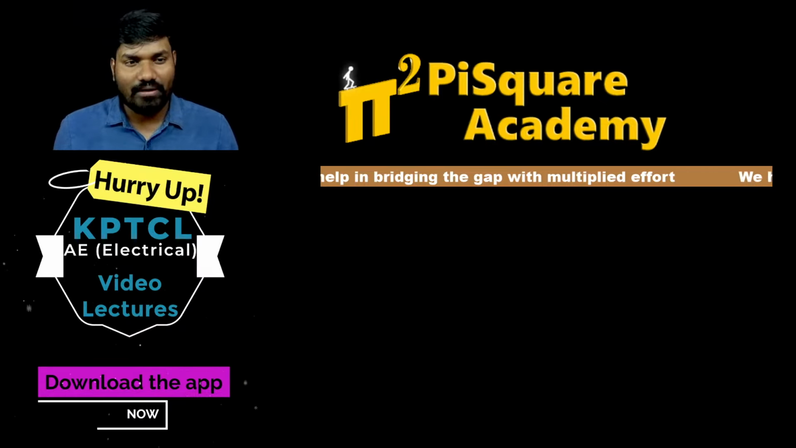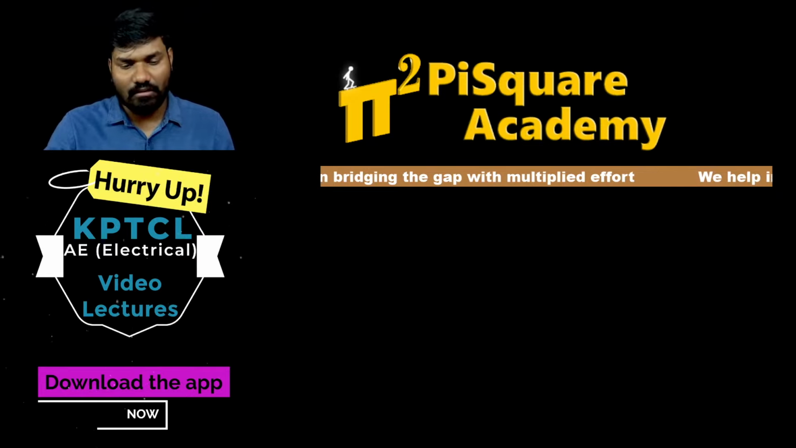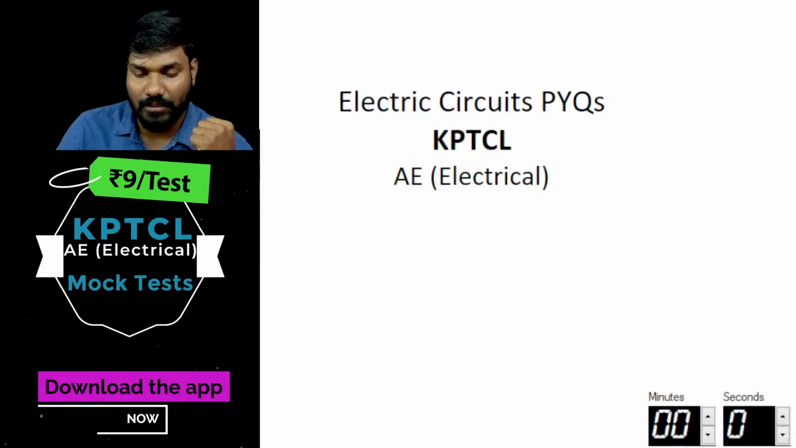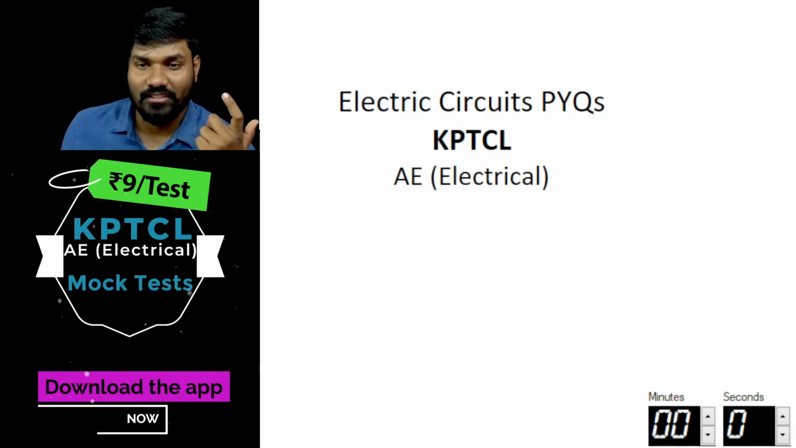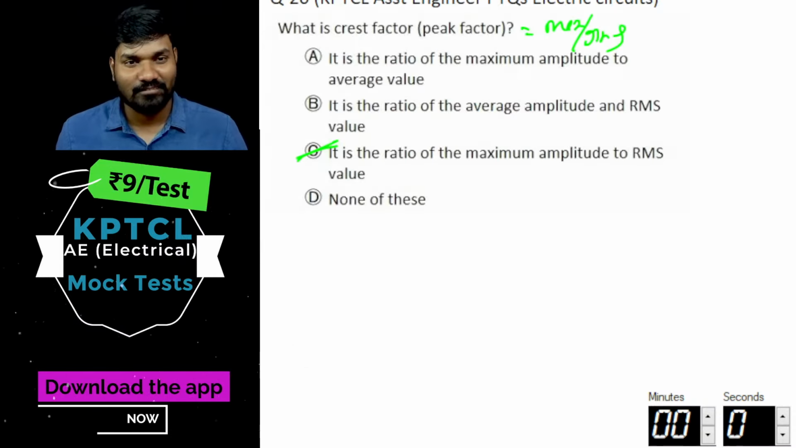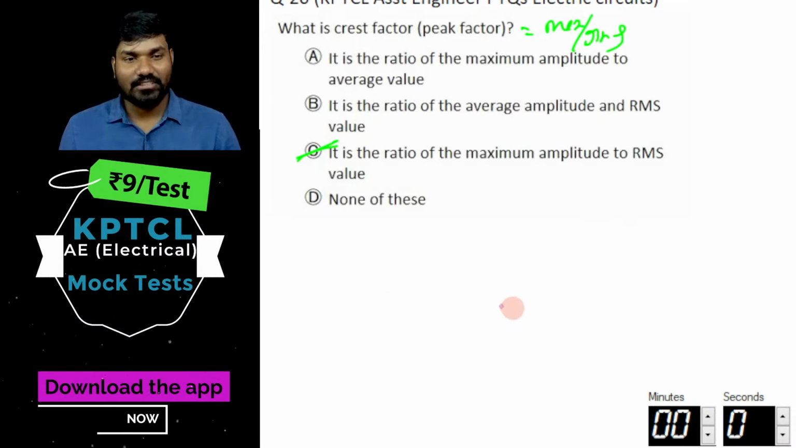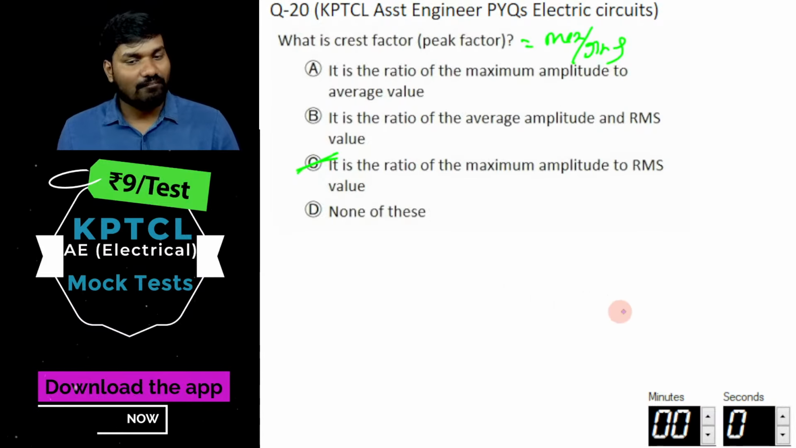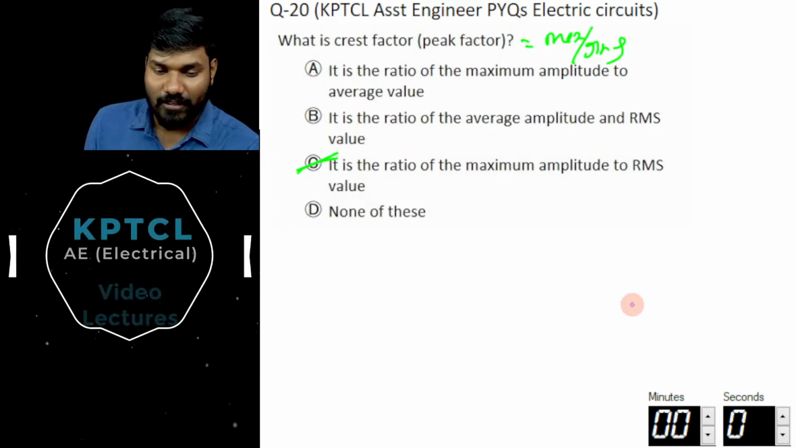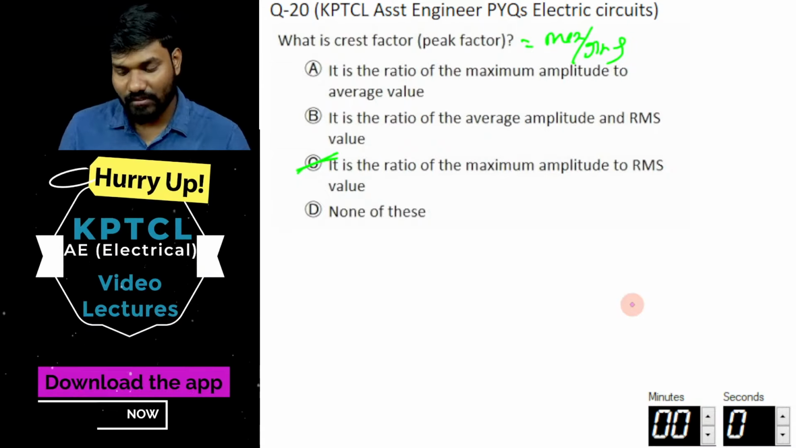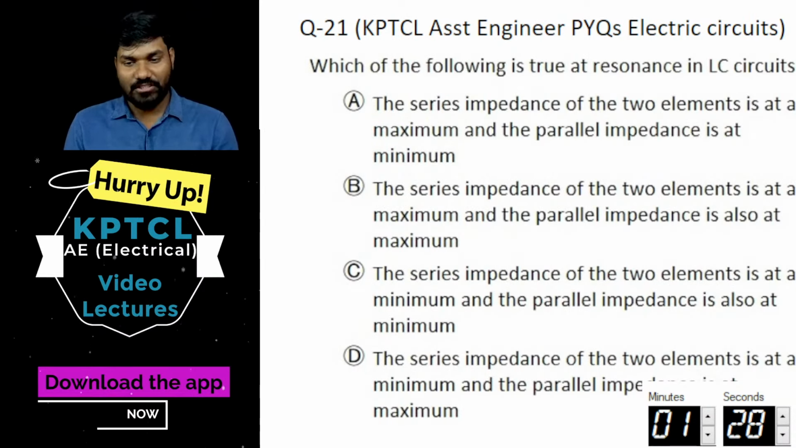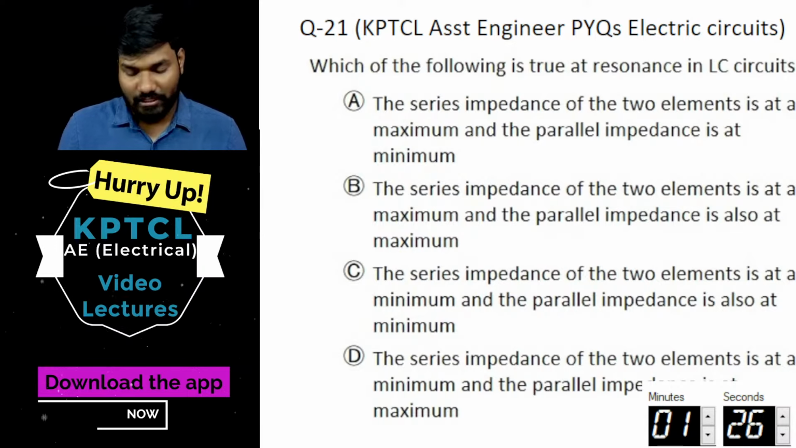So in the previous video, we discussed what? How many questions did we discuss? What is the question number we ended with in the previous discussion? Question number 20. Question number 20 was done, right? Now it's time for question number 21. Okay, 21st question.